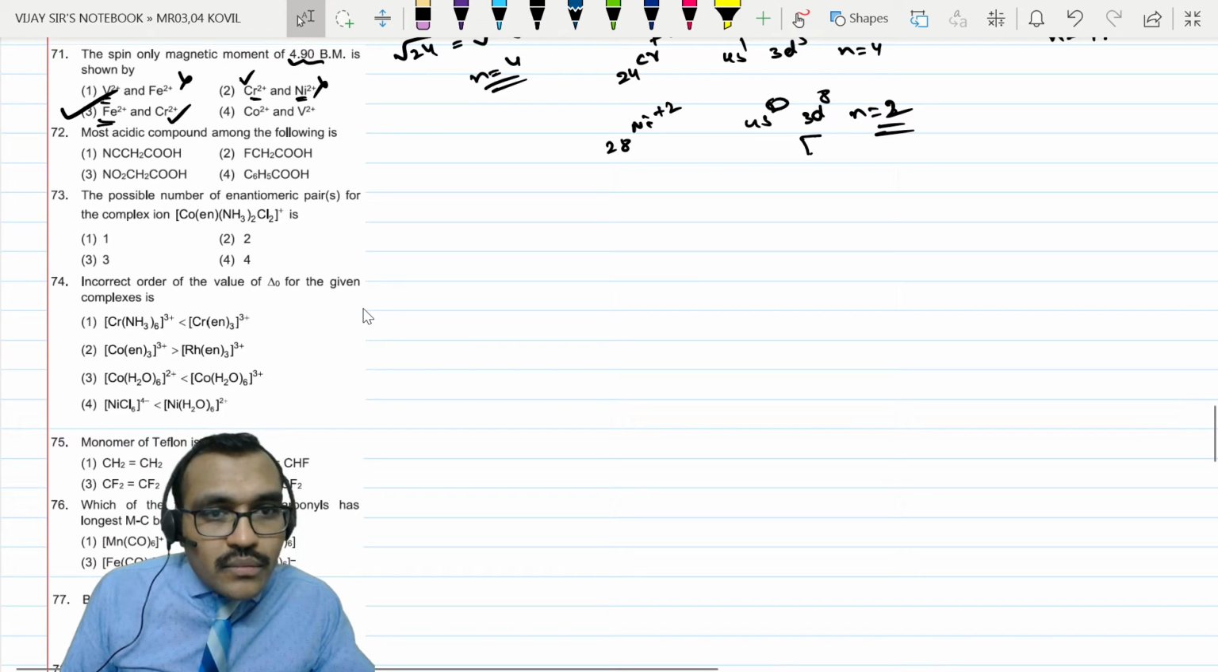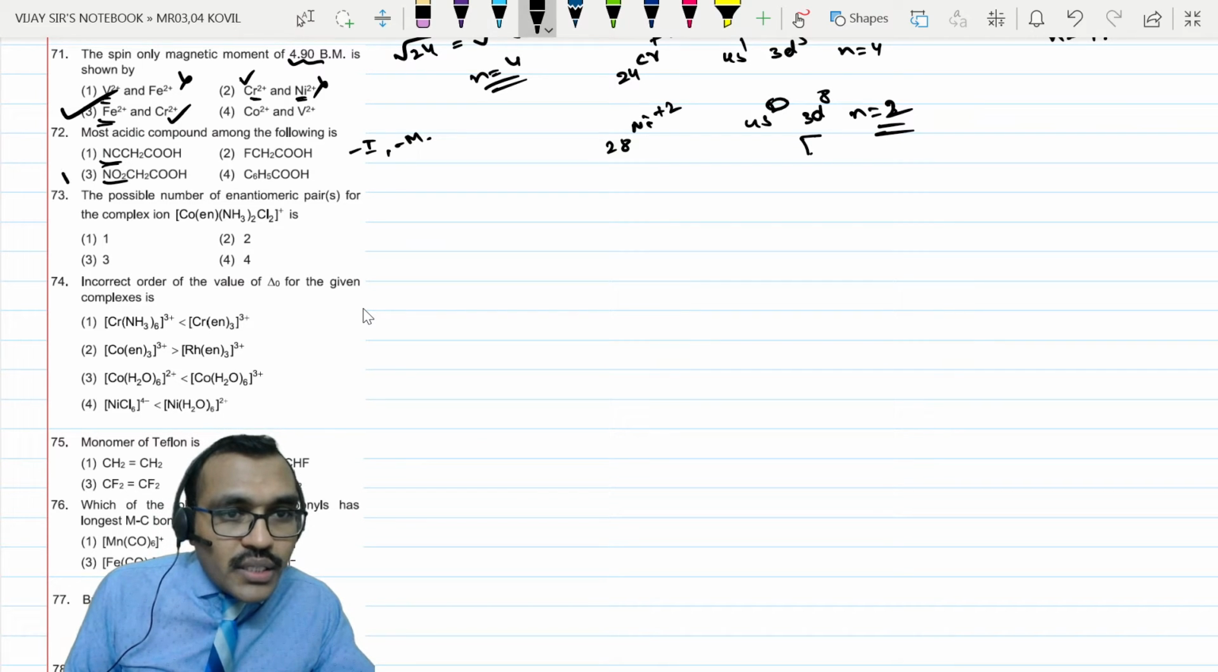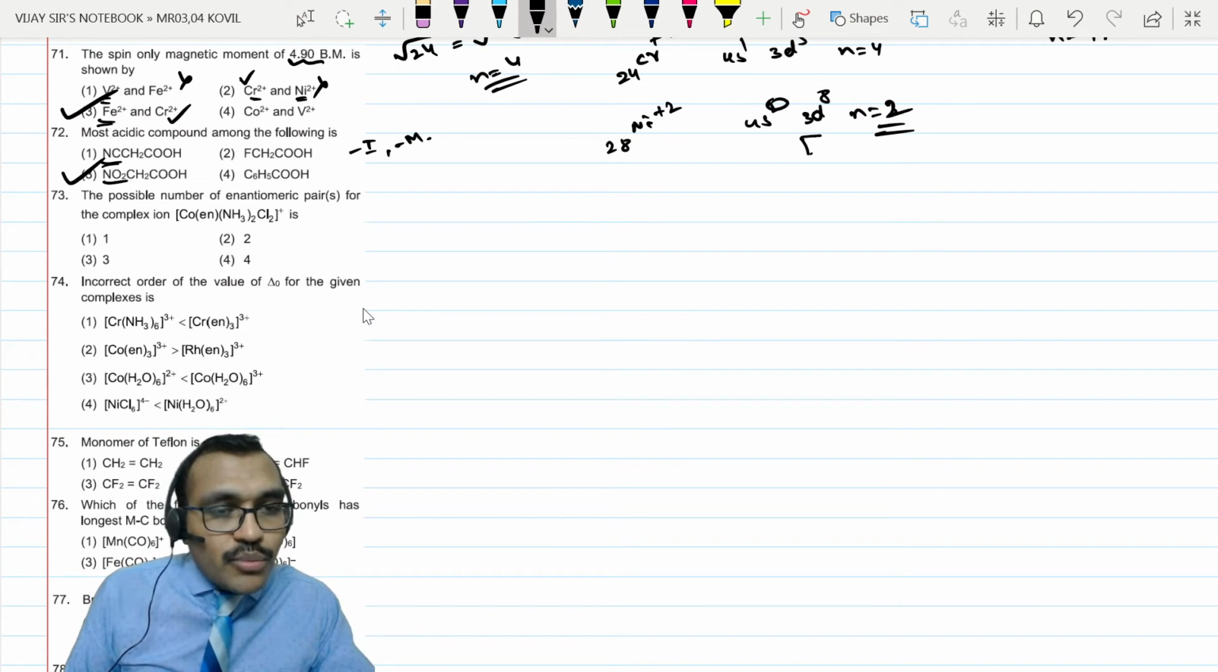Most acidic. Check for minus I and minus M groups. So most acidic is, compared to this one, NO2. The answer is option 3. Right, so that is most acidic.